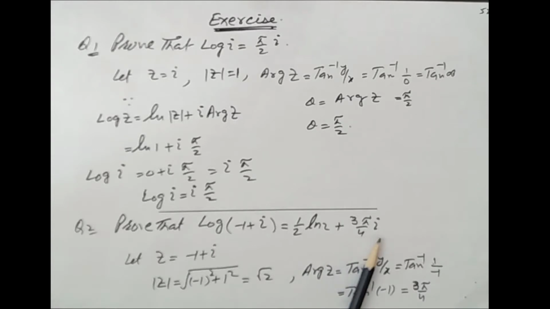Let z equal minus 1 plus iota, and modulus z equals under root of minus 1 square plus 1 square, and this becomes under root 2. By using the argument formula, argument of z equals tan inverse y by x, where y is equal to 1 and x equal to minus 1. So tan inverse minus 1 is equal to 3 pi by 4, because tan inverse minus 1 equals 3 pi by 4.